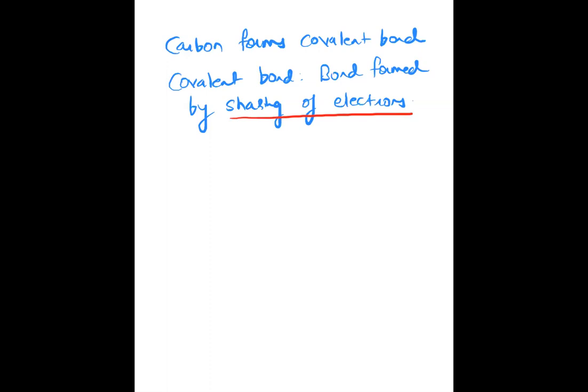Sharing means what will happen: the carbon is having 4 electrons in its valence shell, and it needs 4 more electrons to complete its orbit. So it can combine with another atom, for example with hydrogen.